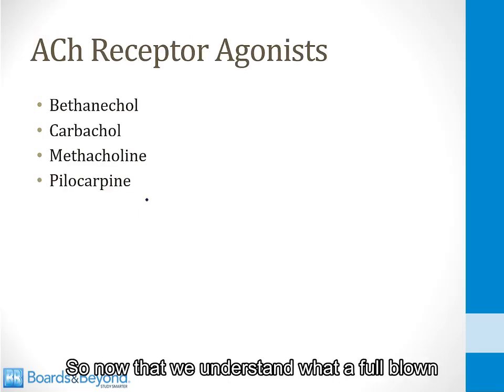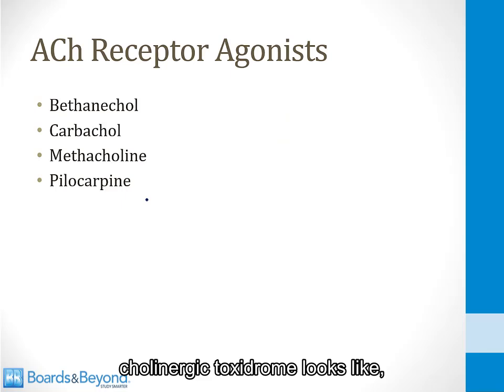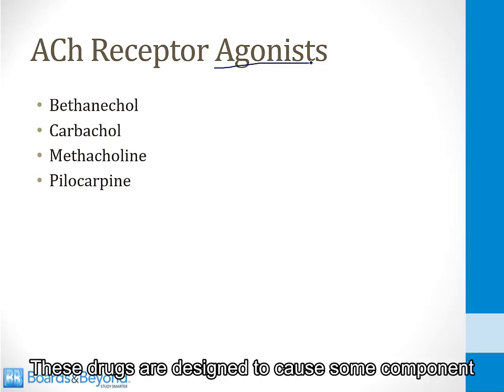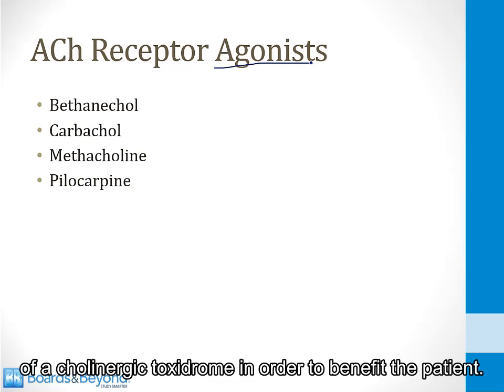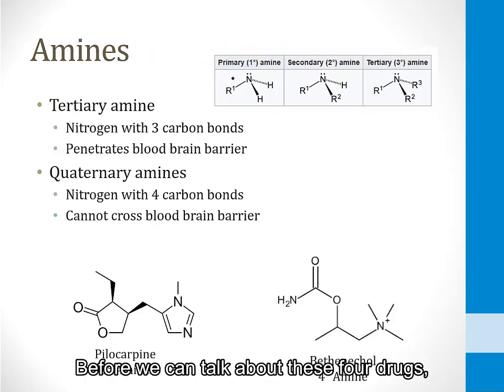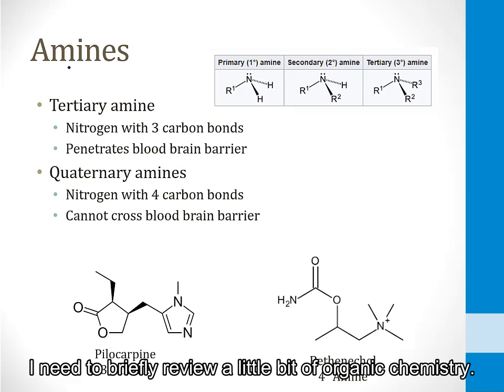So now that we understand what a full-blown cholinergic toxidrome looks like, we can talk about drugs which are acetylcholine receptor agonists. These drugs are designed to cause some component of a cholinergic toxidrome in order to benefit the patient. Before we can talk about these four drugs, I need to briefly review a little bit of organic chemistry.